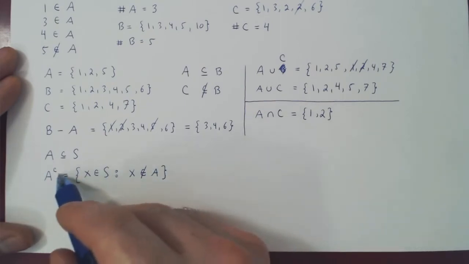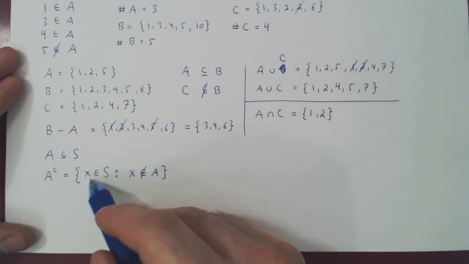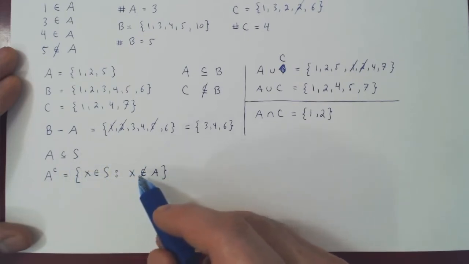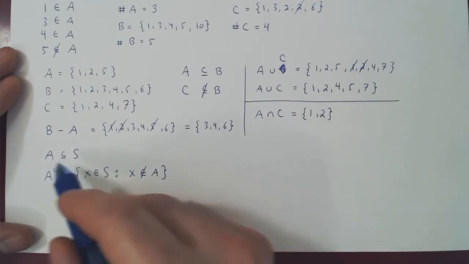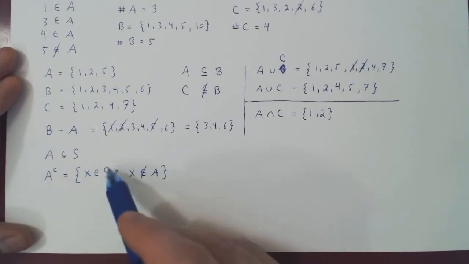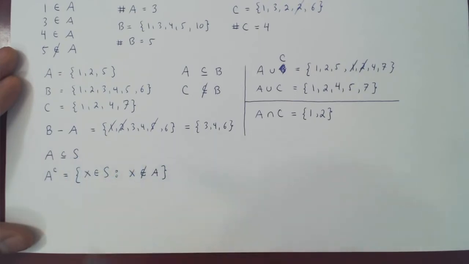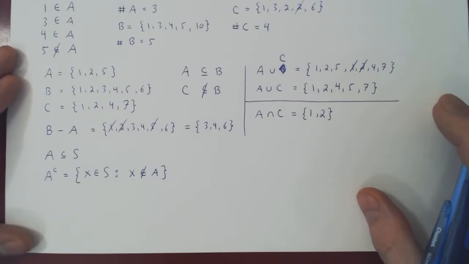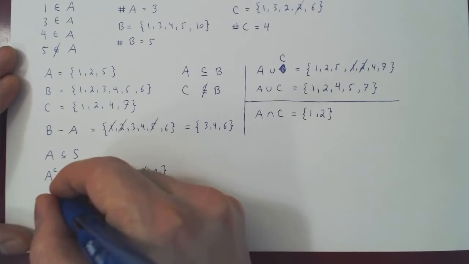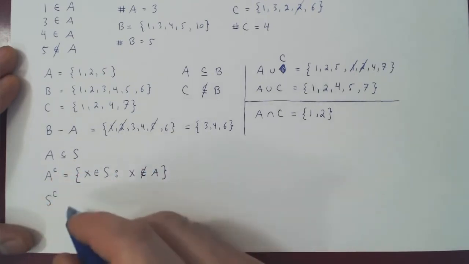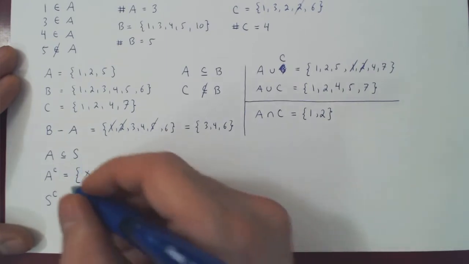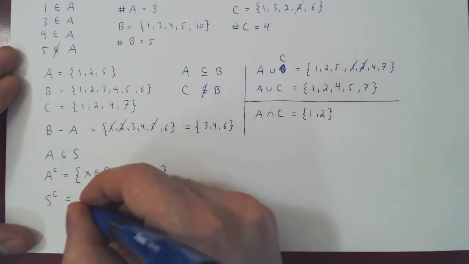So here we're saying the elements of A complement are the elements coming from our larger set S that are elements not in the original set A. So think of the complement quite simply being everything that is in S but not in A. And that's it. Of course, if you write S complement, then you're asking for everything in S but not in S. As S contains everything of interest, we get the empty set.